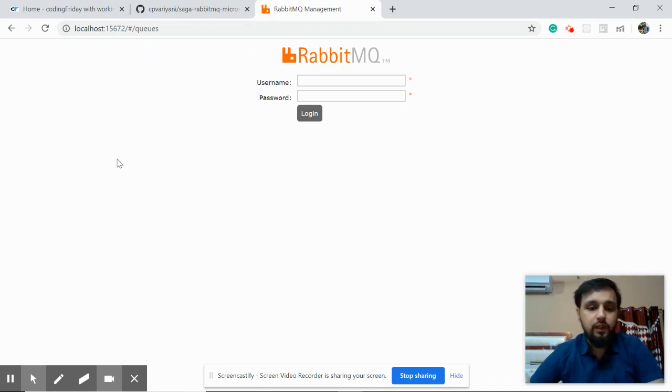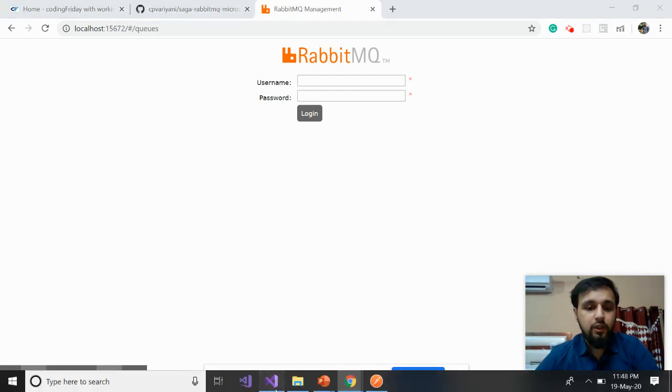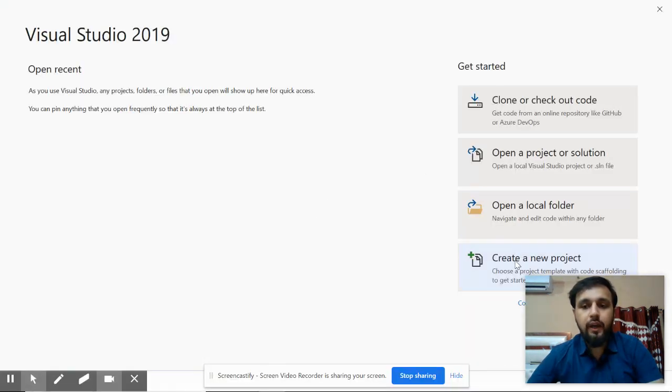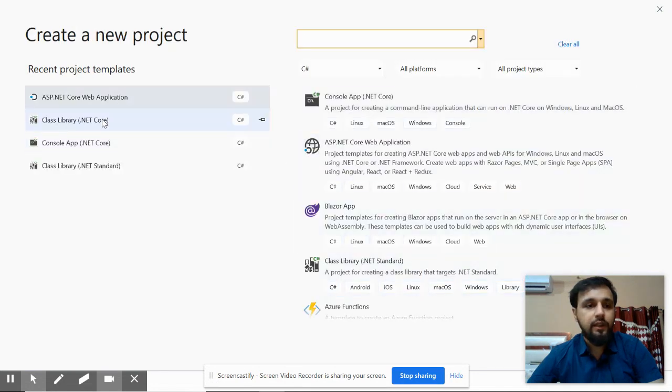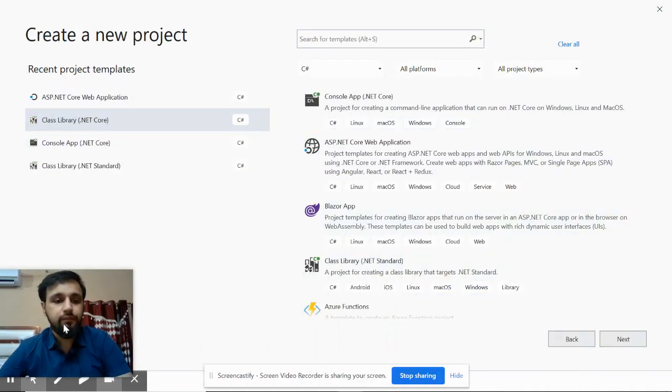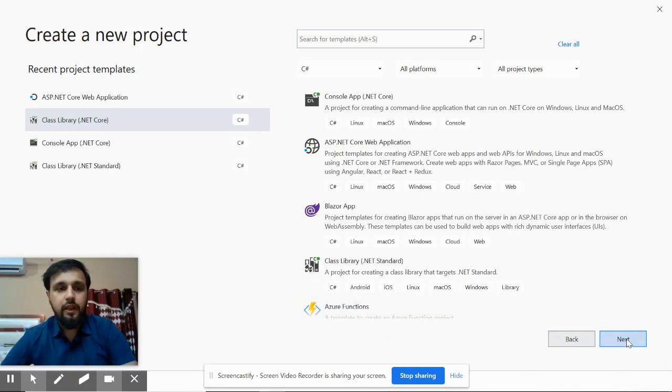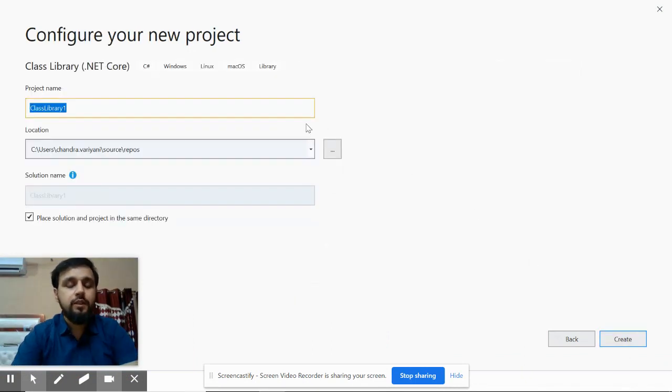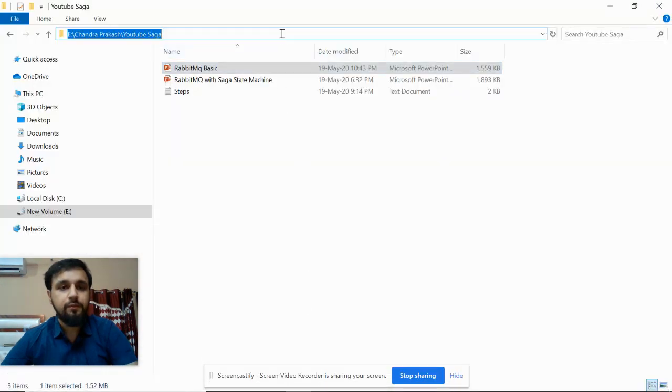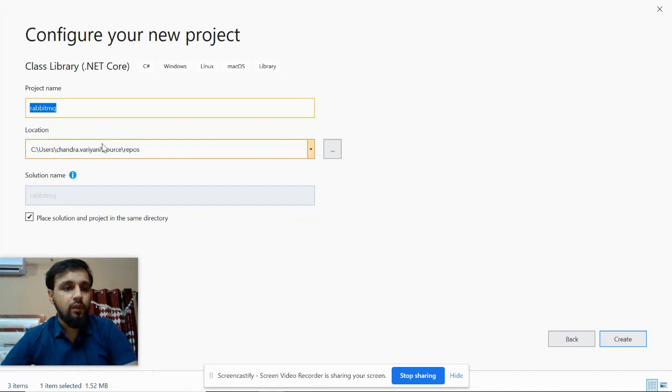So let's start with the practical implementation. At first, I will create a new project. Let's create a class library first. Click on next, and I'm going to name this RabbitMQ. Let me provide the location as well. That's the location. Click on create. Maybe I can provide the code one more level.